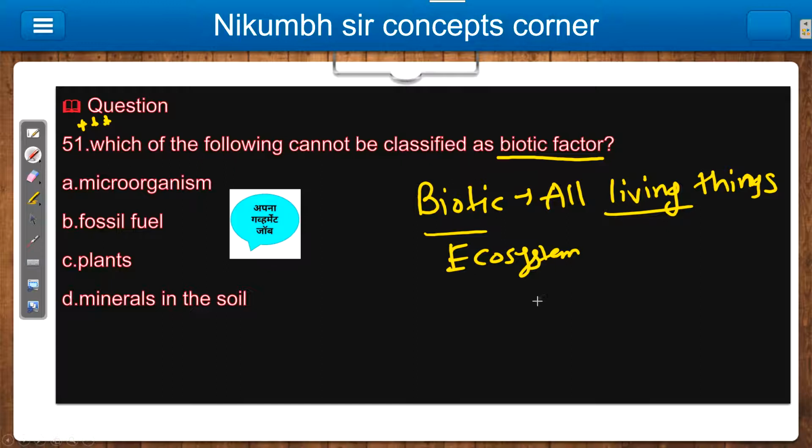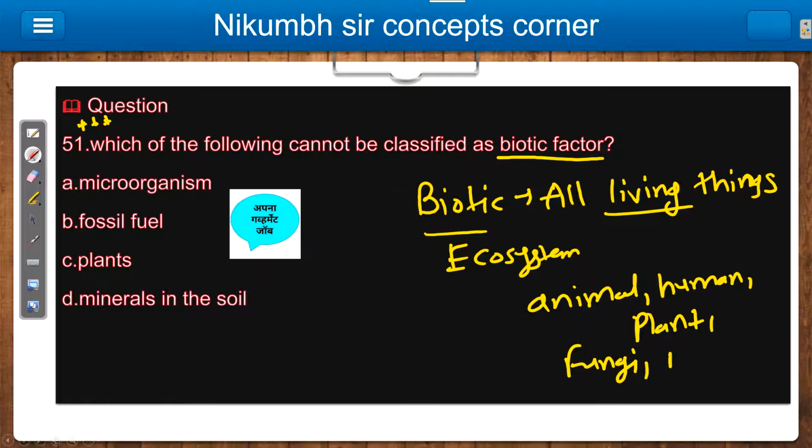For example, I can say animals, because they are living things. Obviously humans are there, plants are there, then fungi are there, then bacteria are there. So these are called biotic factors.